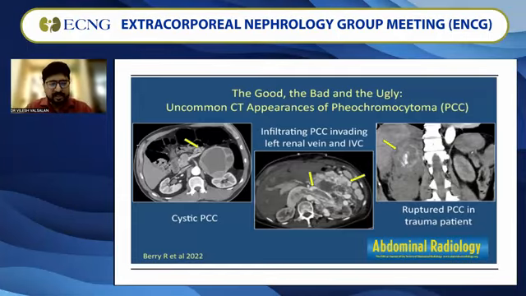And when we look at the other uncommon CT appearances of pheochromocytoma, you've got a cystic PCC, which we already discussed, on the left side. It's a large cystic mass. Here we have a pheochromocytoma invading both the left renal vein as well as the inferior vena cava. And on the right side, a trauma patient had accidental rupture of the pheochromocytoma. These cases were discussed in different journals, and they mentioned the hypertensive crisis which they had to face during the rupture of the PCC.